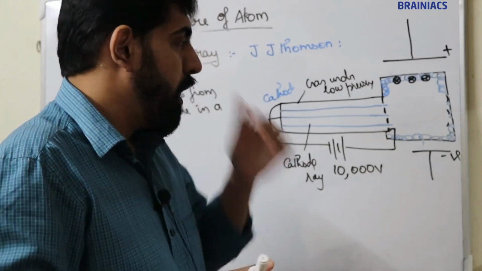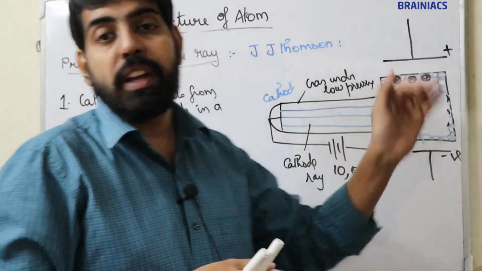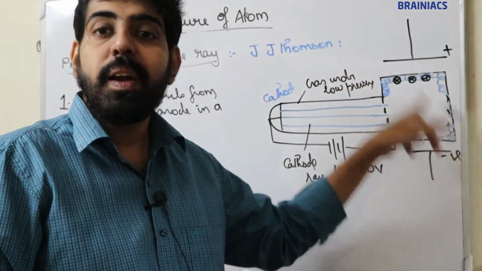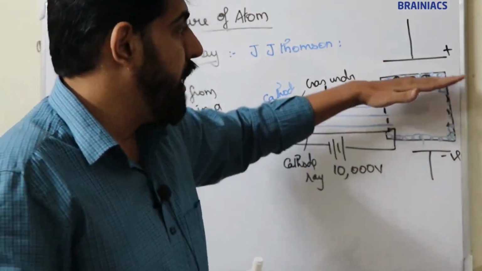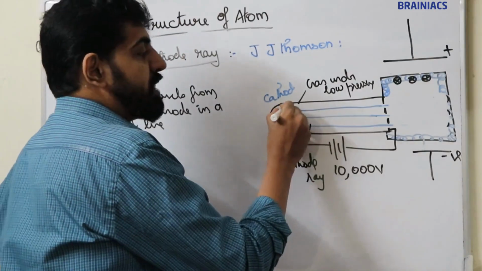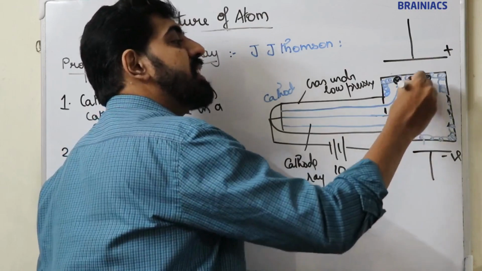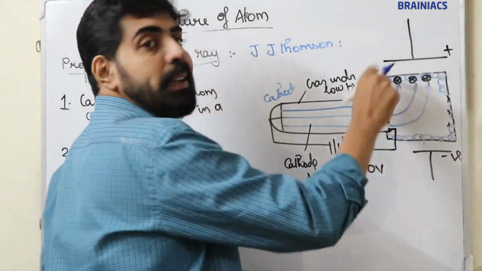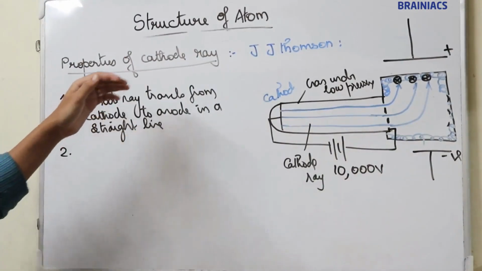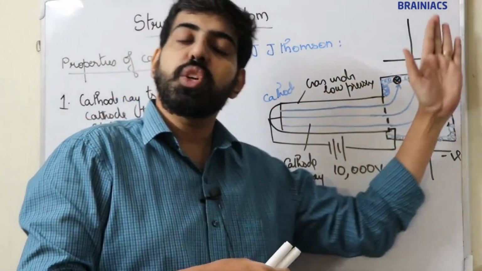Initially he got scintillation just behind the holes of the cathode ray, but when he placed a positive plate and a negative plate, he is getting scintillation here, near this positive plate. This shows that the cathode ray, which was traveling straight, is now deflected towards this side. Initially the cathode ray traveled in a straight line, but now it is deflecting towards the positive plate.